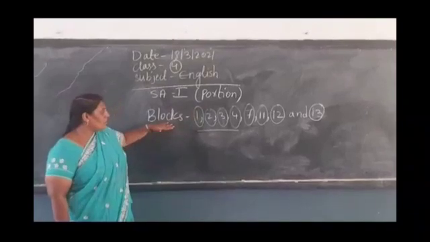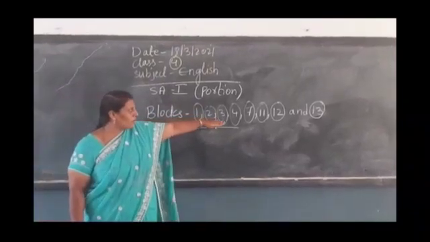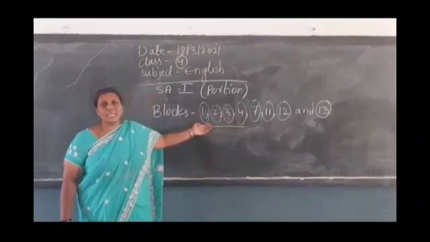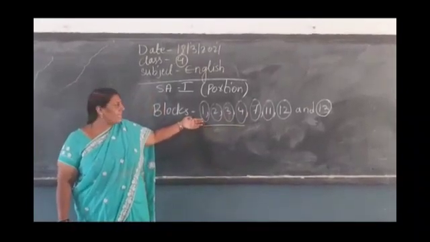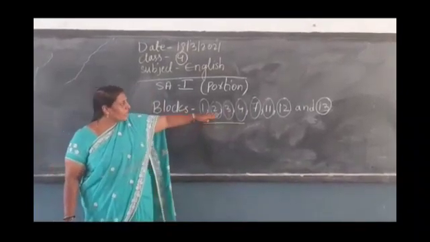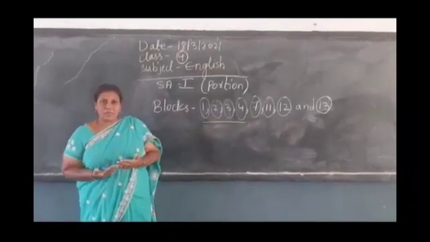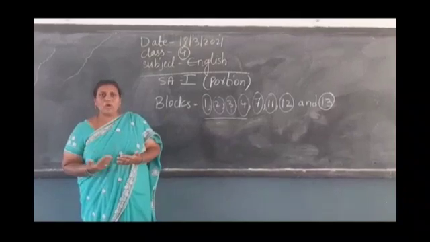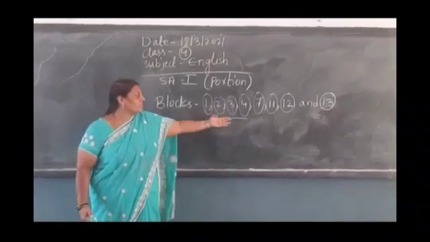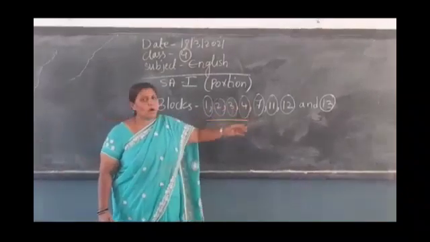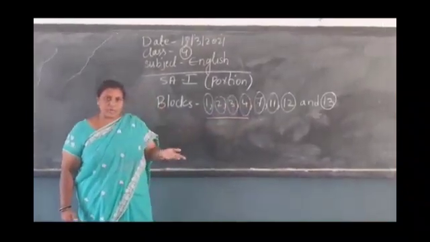Portion: Blocks 1, 2, 3, 4, 7, 11, 12, 13. Eight blocks are there, children. Total eight blocks. So today I am going to tell you the first four blocks, what is there from the backside of your workbook. What grammar part we are going to cover in these first four blocks, let me explain to you today. The remaining four blocks I will explain in the next video, children.